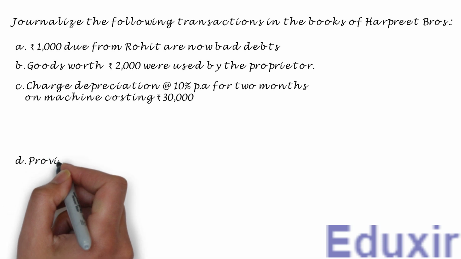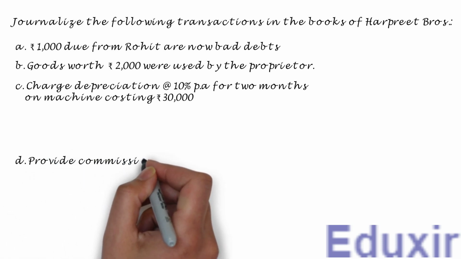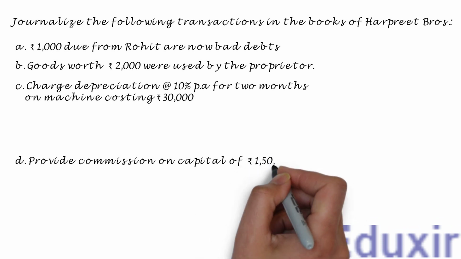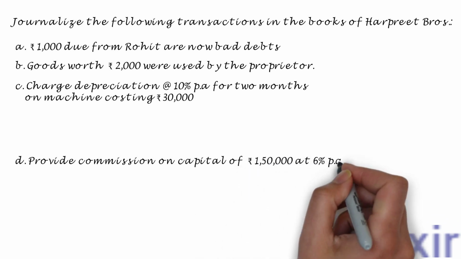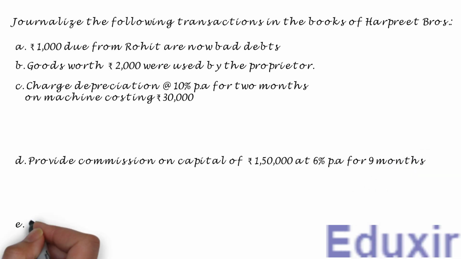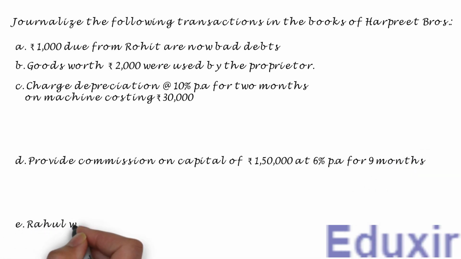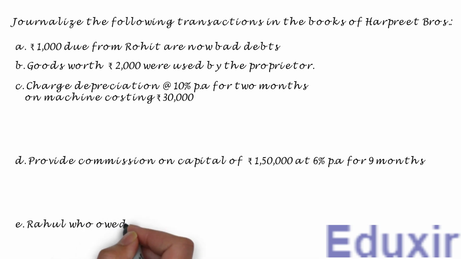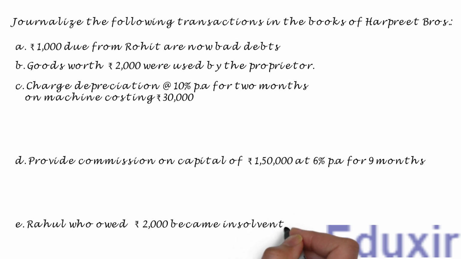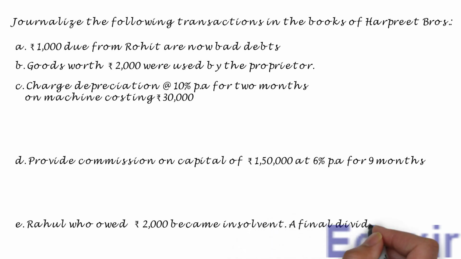Transaction D. Provide commission on capital of 1,50,000 rupees at 6% per annum for 9 months. Transaction E. Rahul, who owed 2,000 rupees, became insolvent. A final dividend of 60 paise in a rupee is received from his estate.